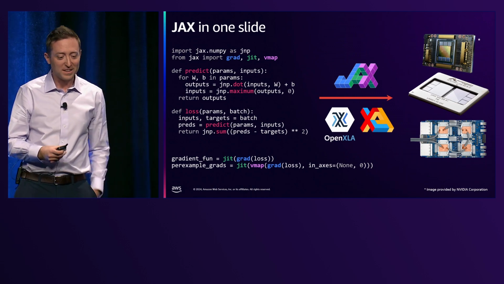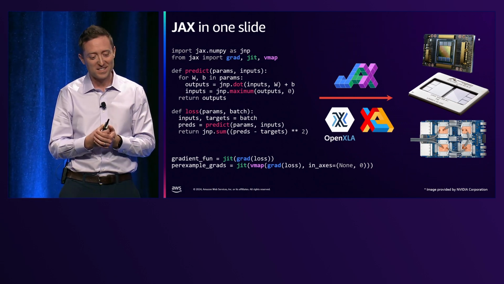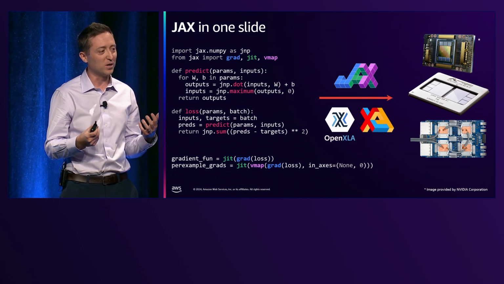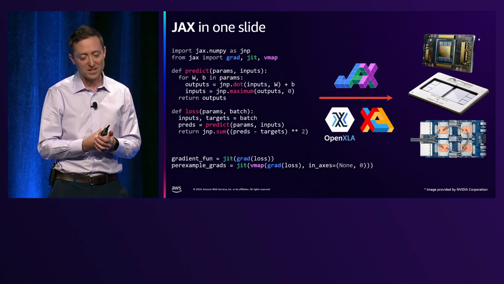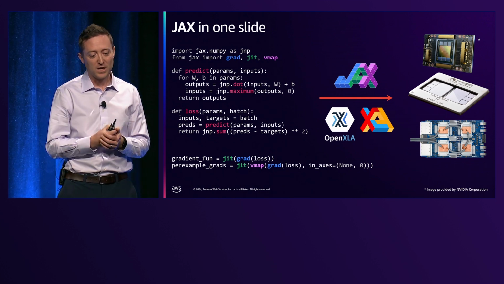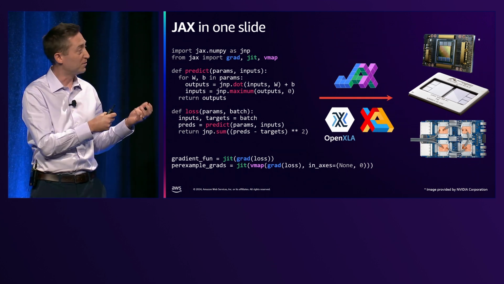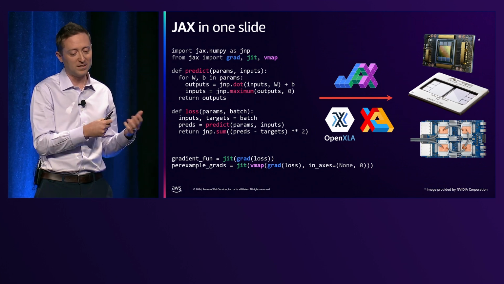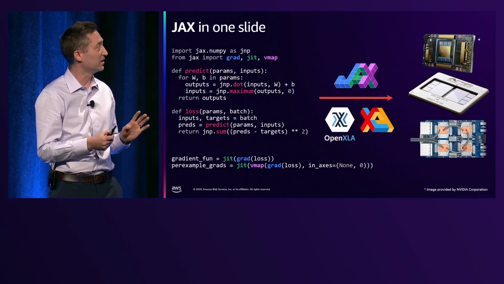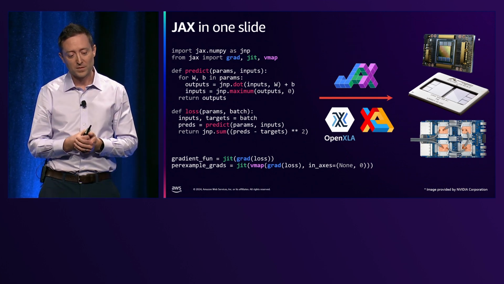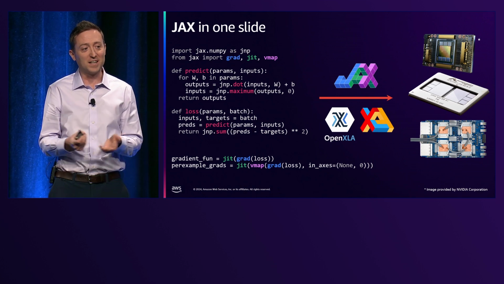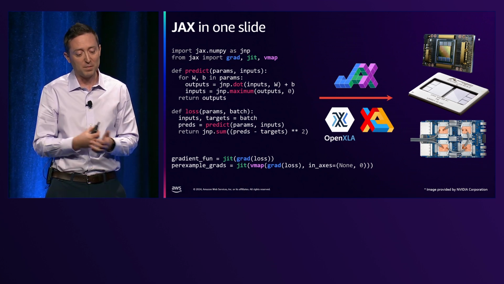Yeah, so I'm Matt. I work at Google DeepMind, and I'm here to tell you just a little bit about JAX. So this is JAX in one slide. JAX is a Python library for numerical computing and especially large-scale machine learning. You can see on the left an example of JAX code for implementing a very trivial, fully connected neural network. And you can see JAX code looks just like writing NumPy code.